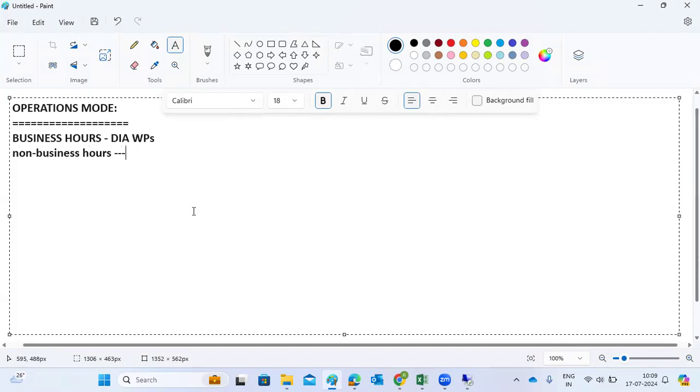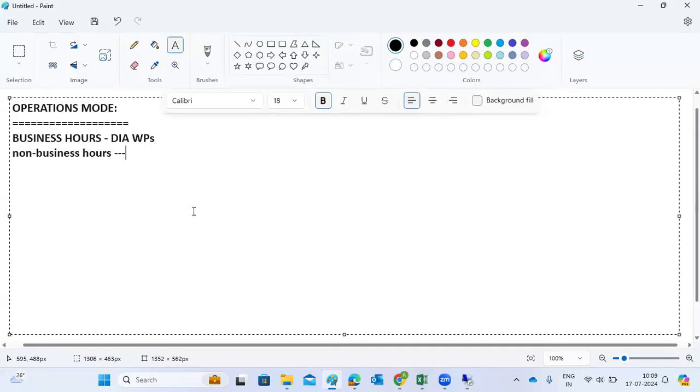As for the business scenario, what will happen? During the business hours, more users log in and we need more dialog work processes. But my system is already impacted with performance issues and less memory. Memory utilization is very high. If I increase the dialog work processes, again memory is required, then a restart is required, and I don't have the downtime also. In this case, what do we have to do?